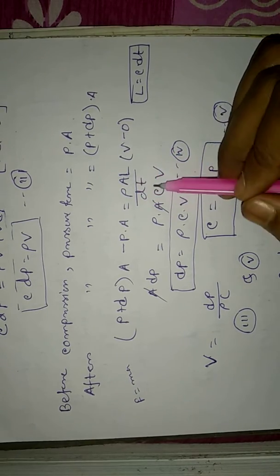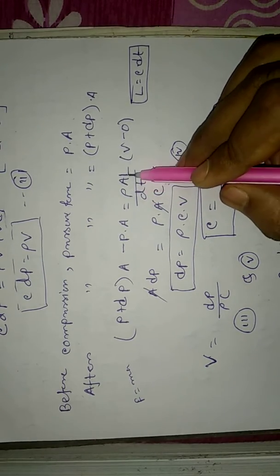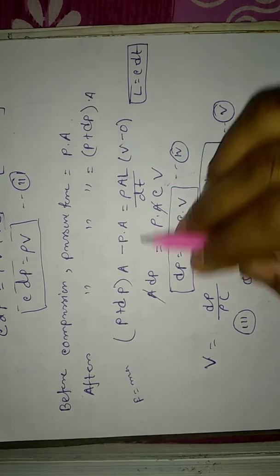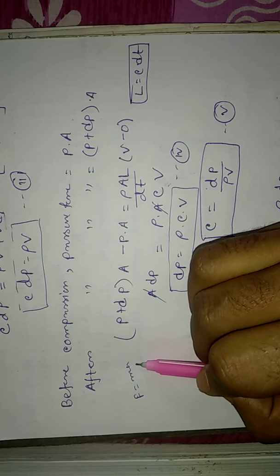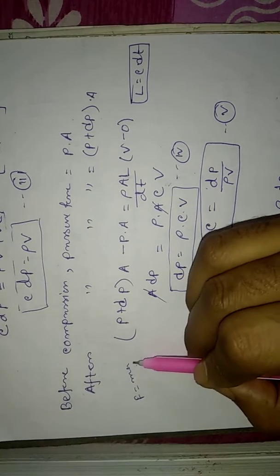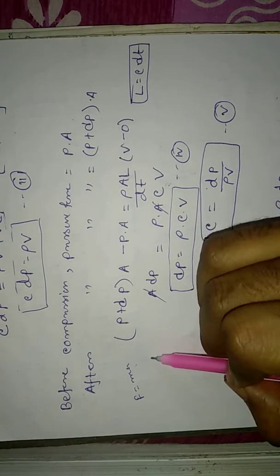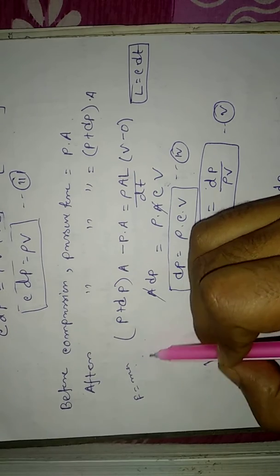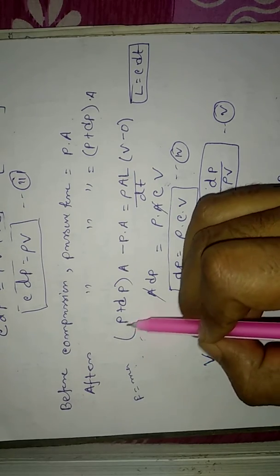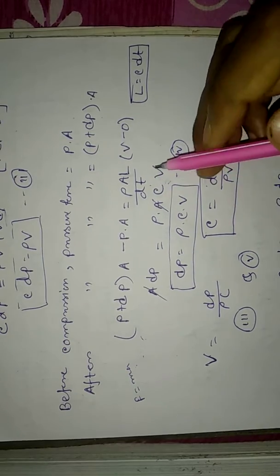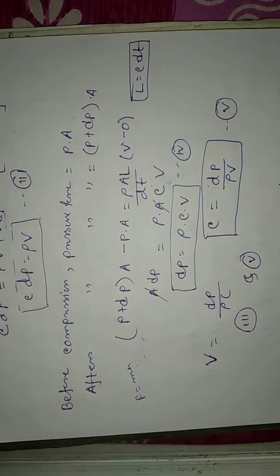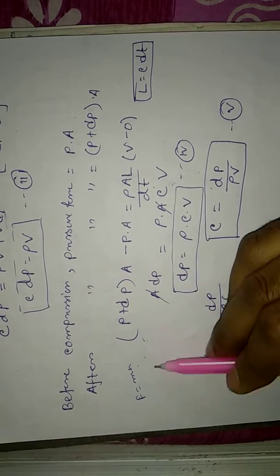Now M is equal to rho into A into L, and A is your acceleration, that means dV by dt. dV by dt means change of velocity divided by change in time. Change of velocity is V minus initial velocity, that is 0, divided by dt. Got my point? So F sum is equal to MA.